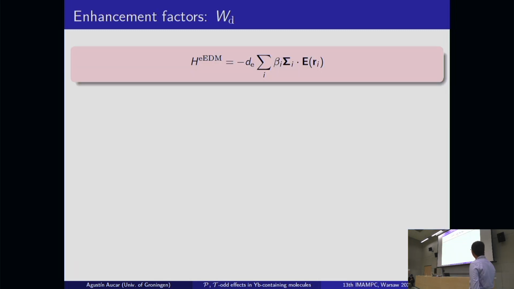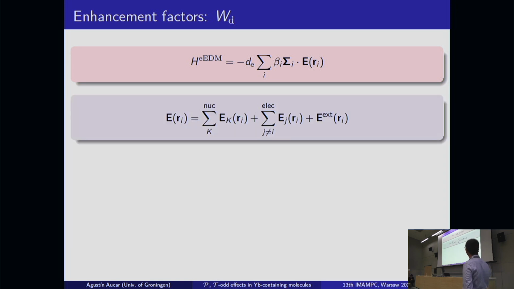To calculate in the first place WD, one of these enhancement factors, we start from the Salpeter Hamiltonian, and in this expression, the electric field comes from three different sources. We have the electric field at the position of the electrons produced by the nuclei in the system, by the electrons in the system, and from external sources. Here in particular, we have two-electron interactions, and these are hard to treat using electronic structure methods.